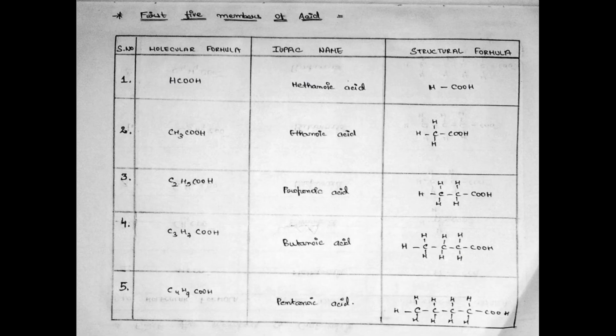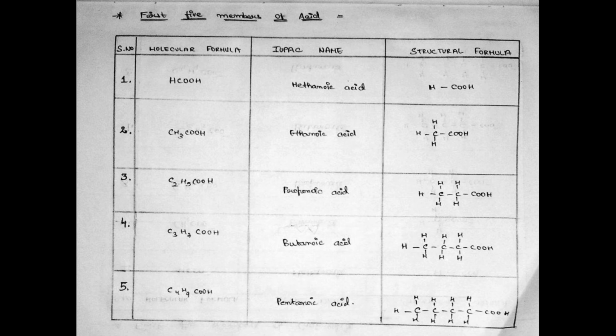Now we have the first 5 members of acid. First, in the acid group, the atom consists of COOH. So first, HCOOH, that is methanoic acid. It is also called formic acid, and its structural formula is HCOOH. Second, CH3COOH. Its IUPAC name is ethanoic acid, and it is also called acetic acid.